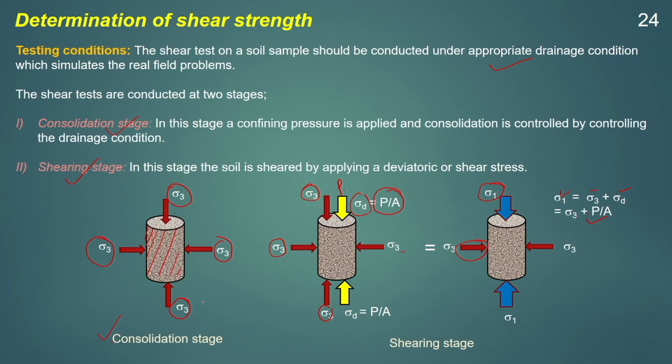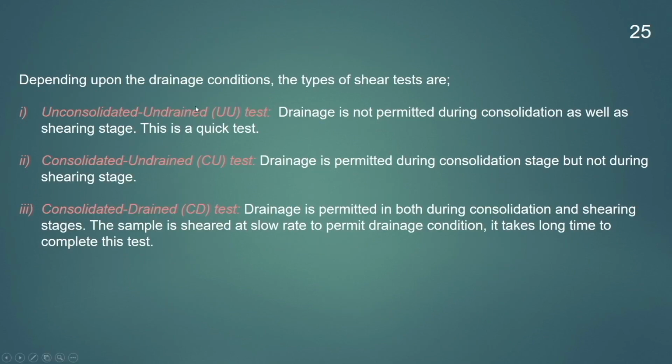And during the consolidation stage or shearing stage, depending on the testing condition, the drainage can be kept open or closed. We will discuss those things later on. Therefore, there are two stages of any shear strength test in the laboratory: the consolidation stage and the shearing stage. Depending on the drainage condition, there are three types of tests available.